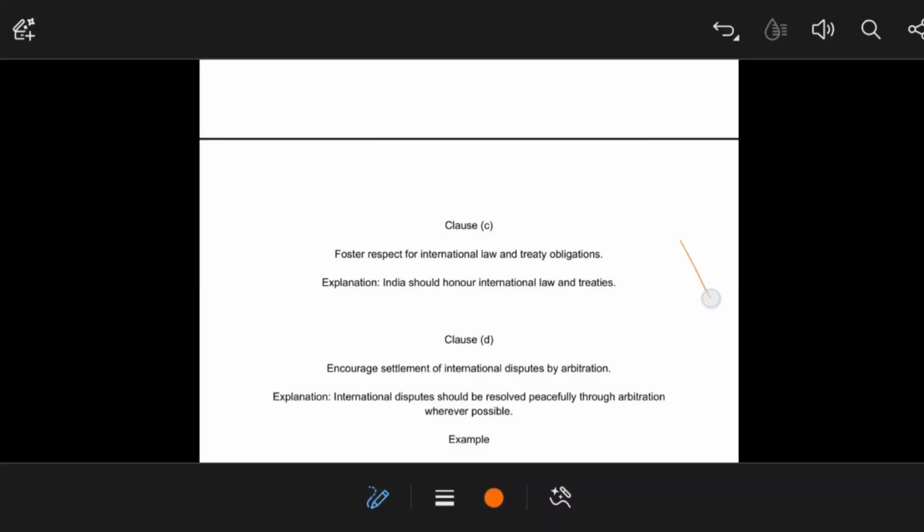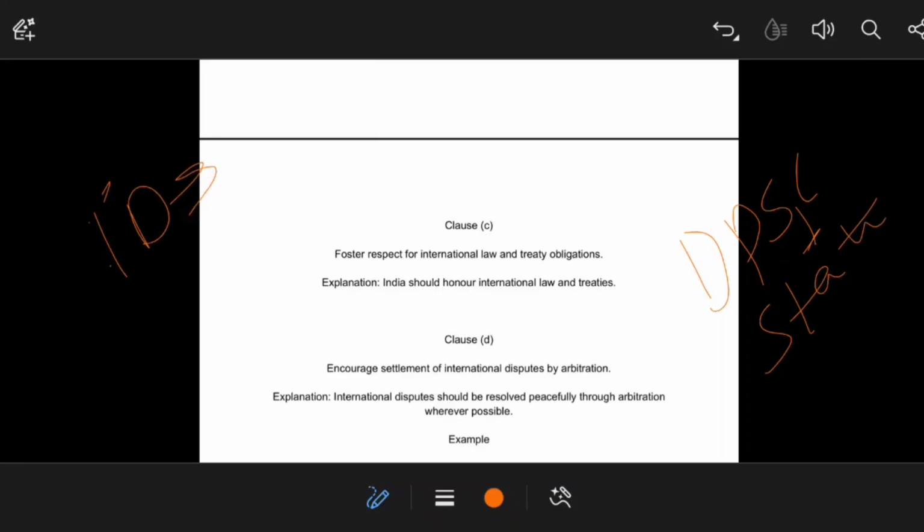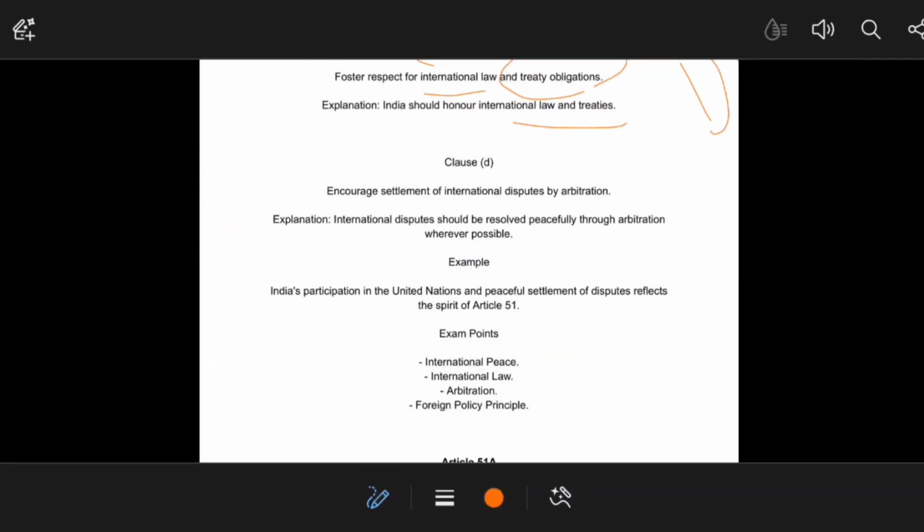As you all know, DPSP is imposing some duties on the state, but I will discuss the fundamental duties imposing duties on the citizen. Now clause C: foster respect for international law and treaty obligations. So India should honor international laws and treaties as well. Clause D: encourage settlement of international disputes by arbitration.